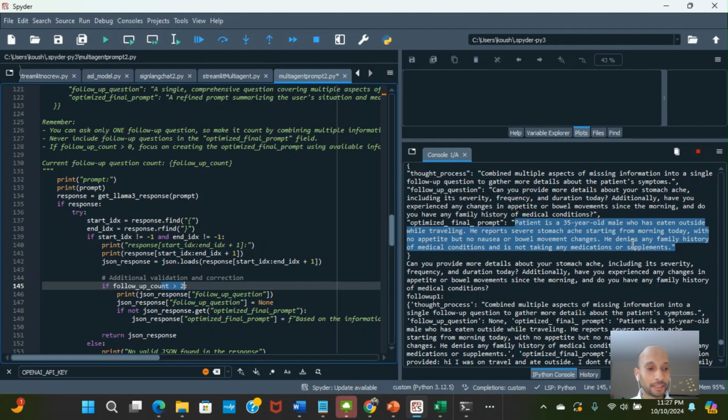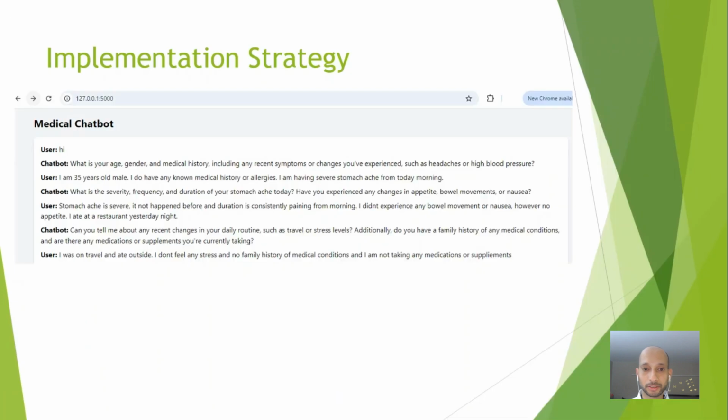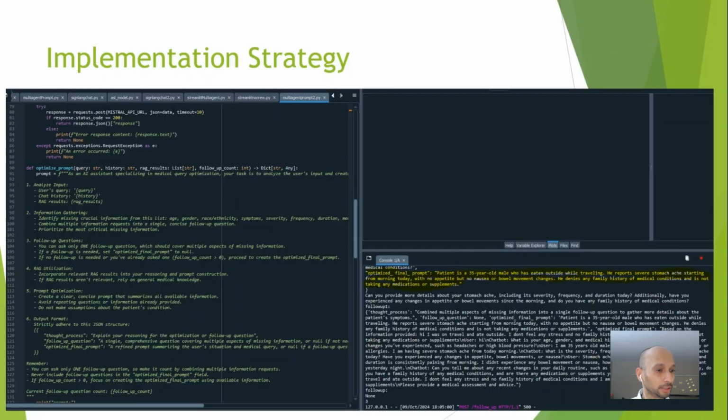He denies any family history of medical conditions and is not taking any medications or supplements. So this is the refined prompt which is going to go to the response agent. That's what we have captured here. And now the response agent will provide an output based on this prompt, which will be rendered back to the user.